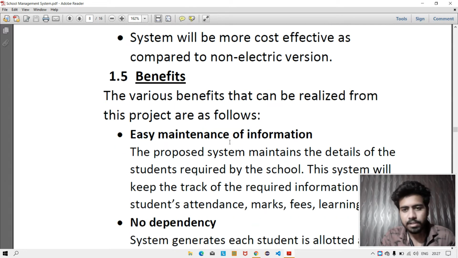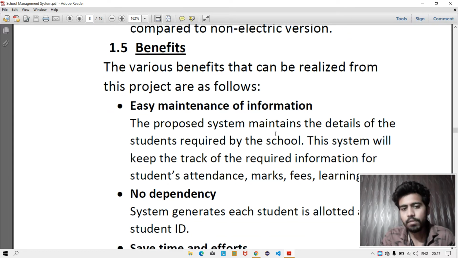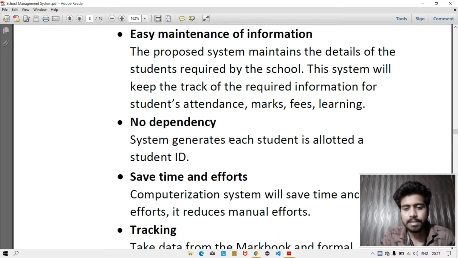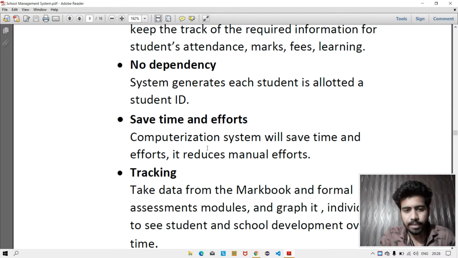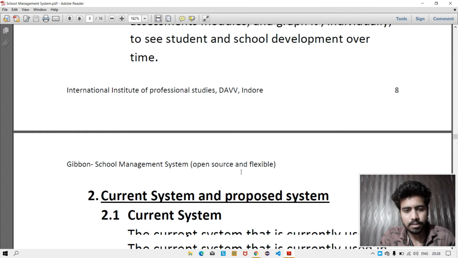The benefits of this open source project: it allows easy maintenance of information. We can easily maintain all the information of schools which is required. No dependency. The system generates a student ID allotted to each student. It will save time and effort. Computerization systems save time and effort. It will track students' development process.